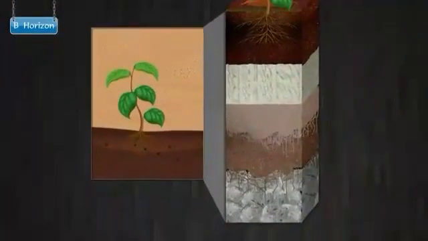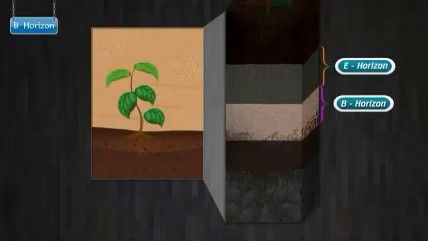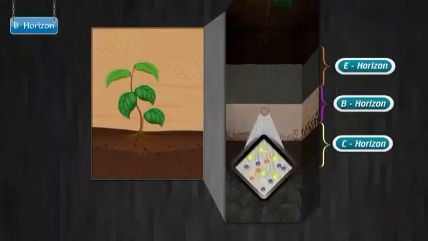B horizon. It is subsoil rich in minerals. This layer is below the E horizon and above the C horizon. It comprises fine particles and is compact.